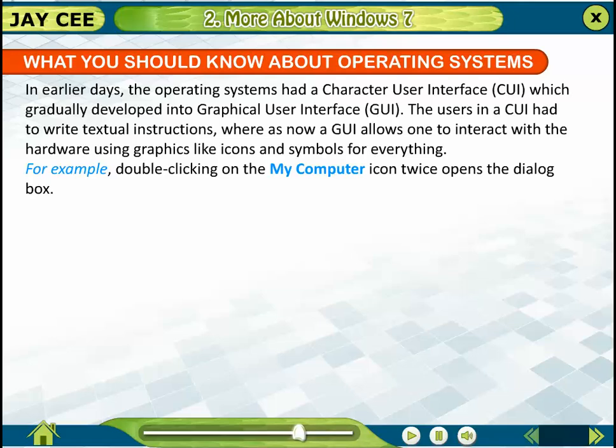In earlier days, the operating systems had a Character User Interface, CUI, which gradually developed into Graphical User Interface, GUI. The users in a CUI had to write textual instructions, whereas now a GUI allows one to interact with the hardware using graphics like icons and symbols for everything. For example, double-clicking on the My Computer icon opens the dialog box.